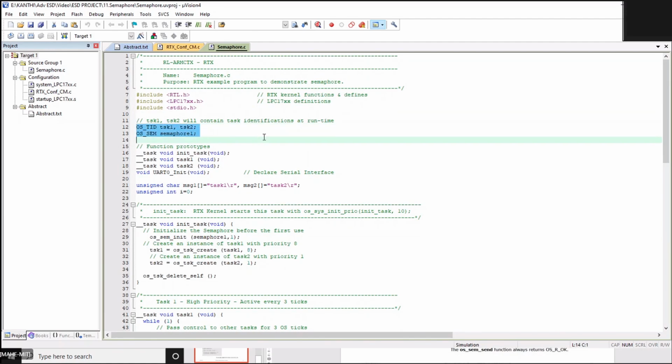As I have mentioned, we need to have two tasks, so define the task and the semaphore.